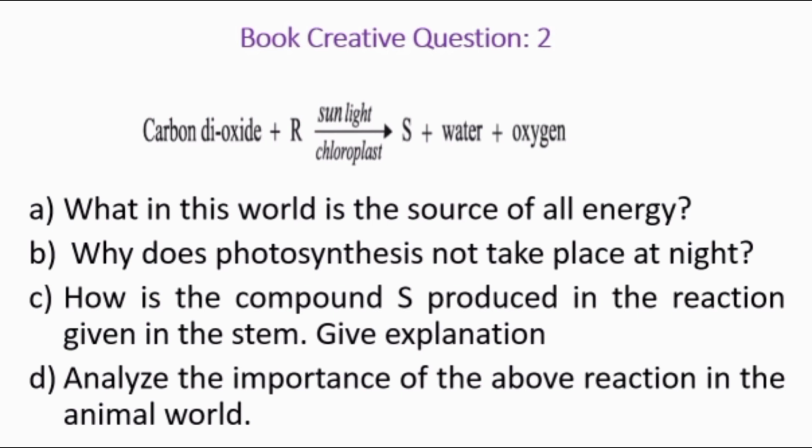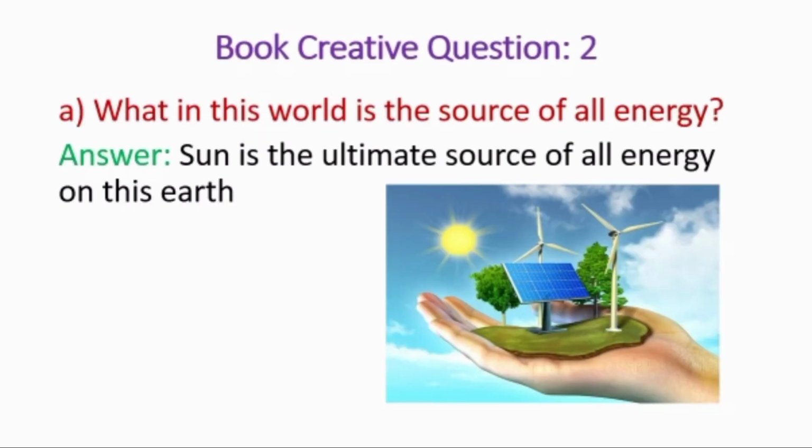I have already discussed: question number A contains 1 mark, question number B 2 marks, C 3 marks, and question number D 4 marks. So you have to write the answer according to the marks distribution. Now we will learn the answer of question number A. What in this world is the source of all energy? And the answer is, the Sun is the ultimate source of all energy on this earth.